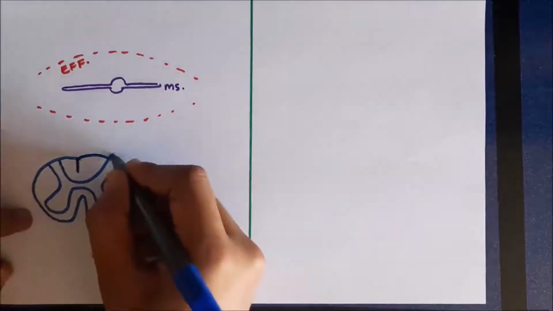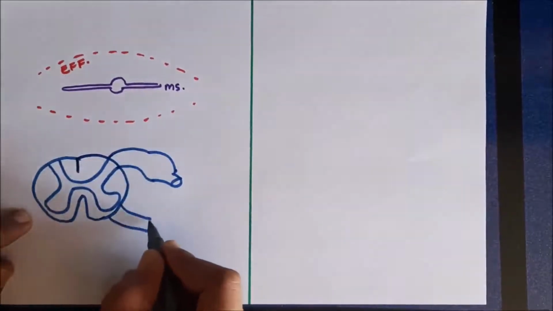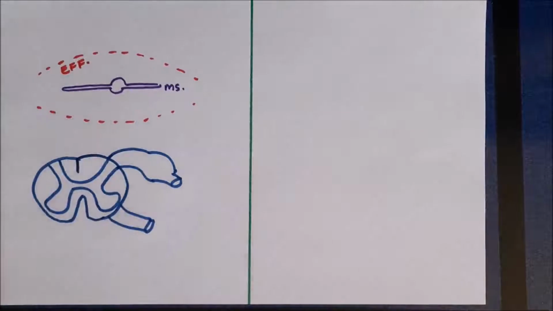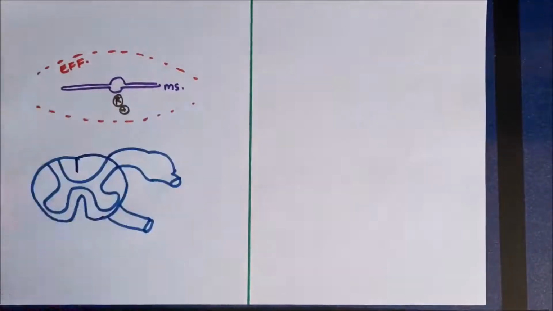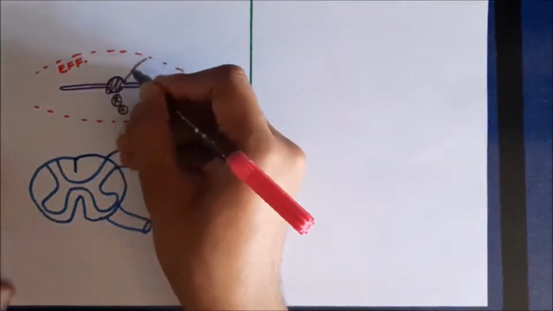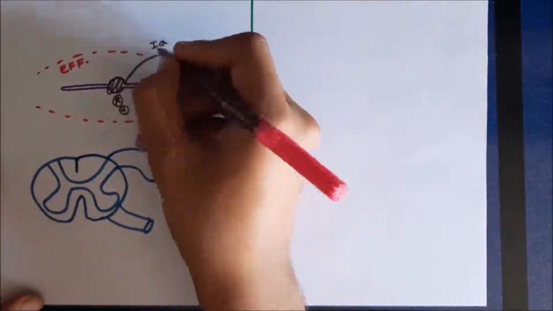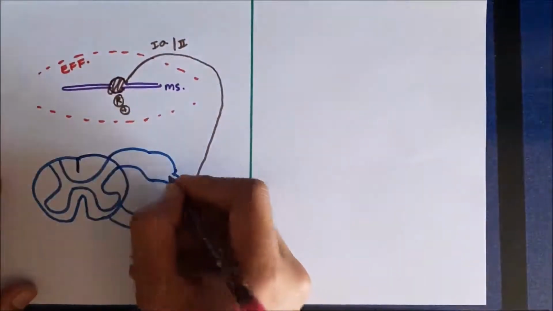So this is a section of spinal cord. This is the dorsal horn, this is the dorsal root ganglion, and this is the ventral horn of the spinal cord, which is motor. So the type 1A and type 2 fibers from the receptor part of the muscle spindle carry this information, and it will finally go through the dorsal horn.